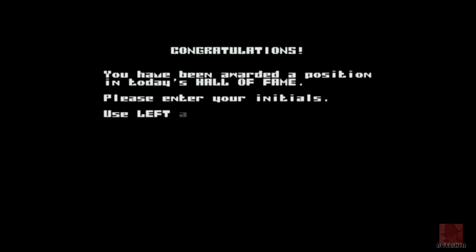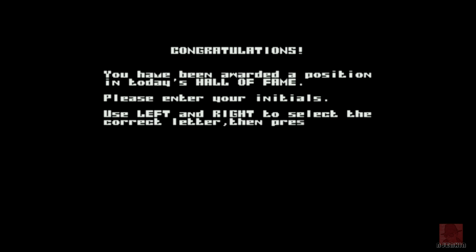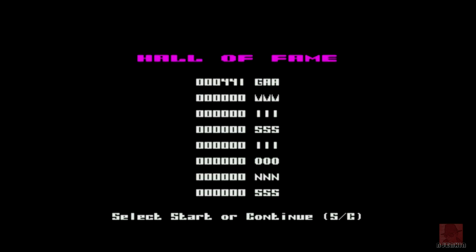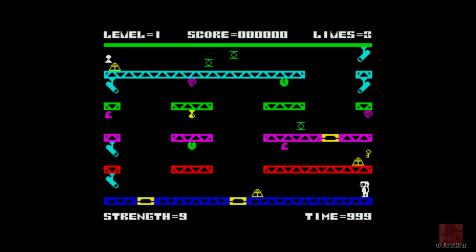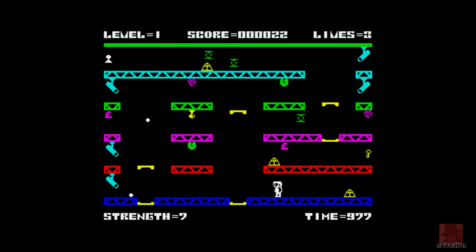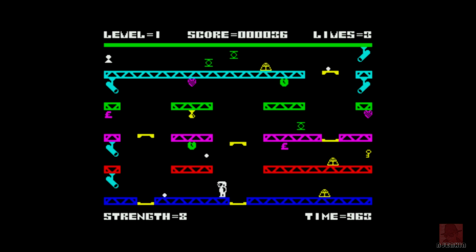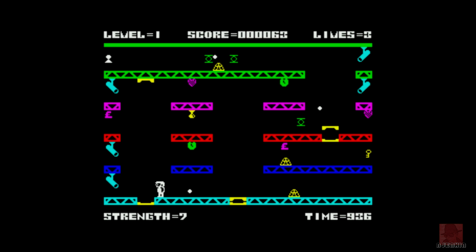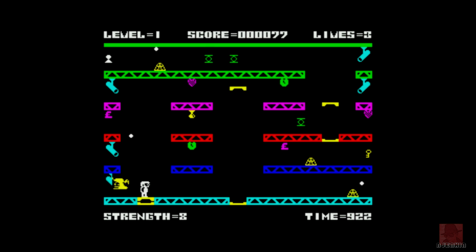So I'll give this a few goes. Let's see how we get on in this one. So essentially, you've got it, haven't you? You're a platformer. You must turn off all the computers, get keys to open doors, and get as far as you possibly can. Now, we always review these games from the standpoint of your first or second go. How would the newbie have got on if you bought this with your pocket money or got it for Christmas? Would you have hated it, or would you have persevered with it? I would have been a bit nonplussed on this one.